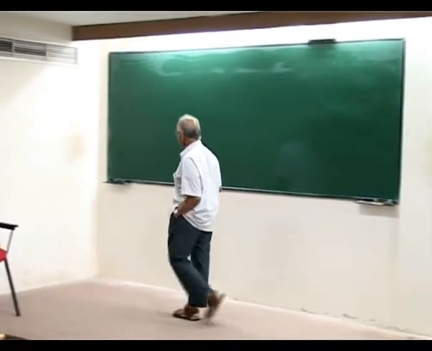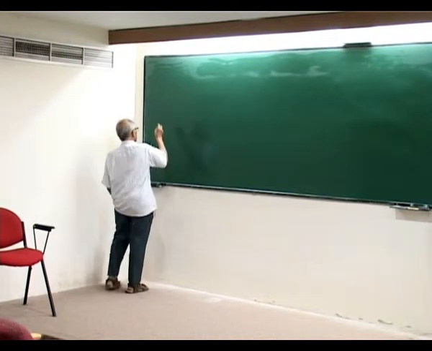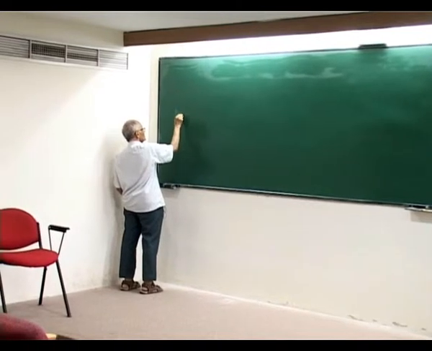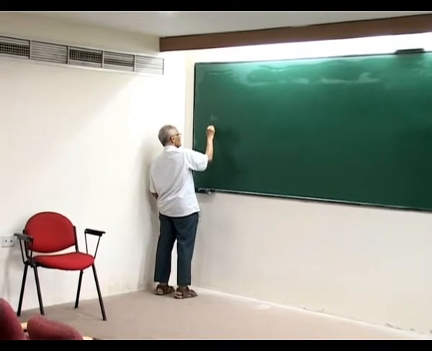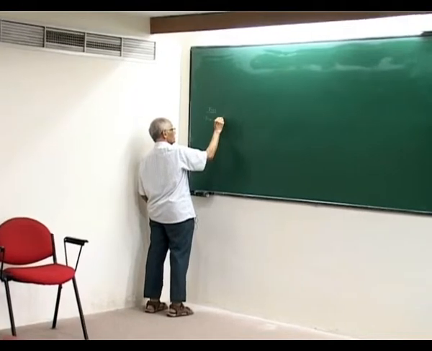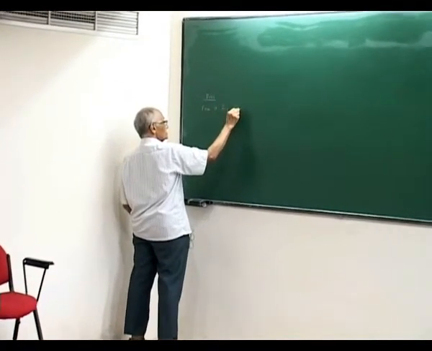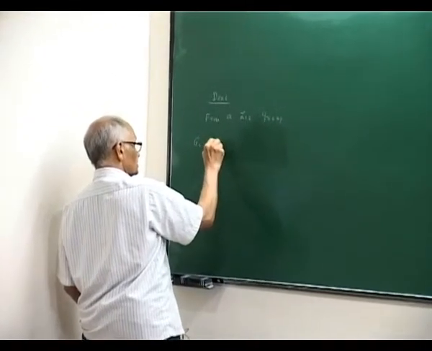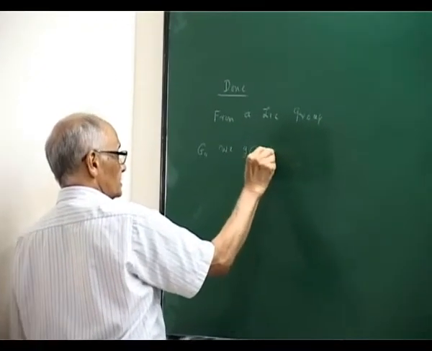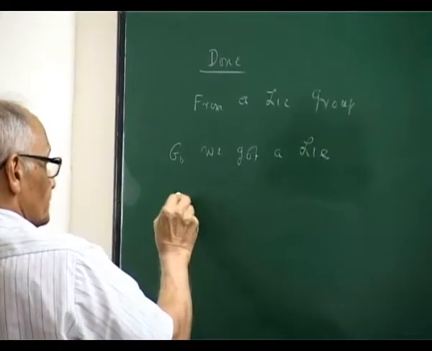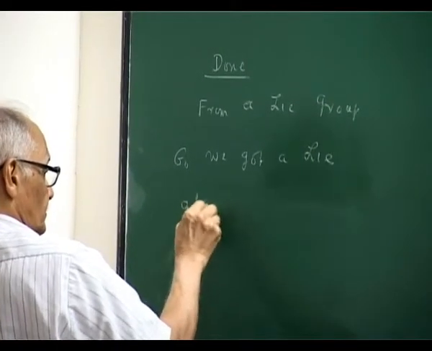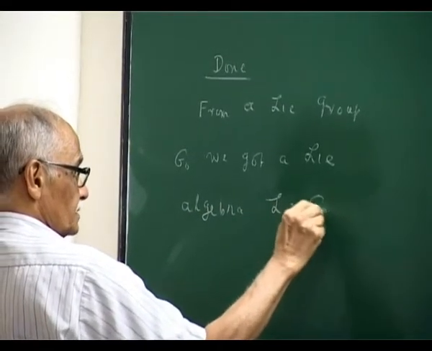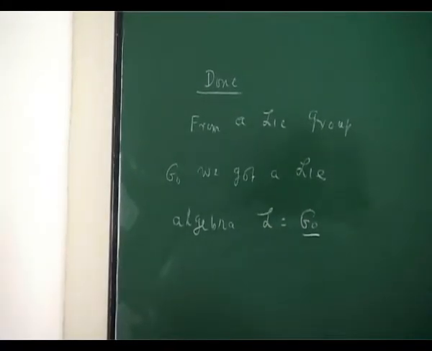So, what I have done is, from a Lie group G0, we got a Lie algebra L, but normally it is written as G0 with a underneath thing.